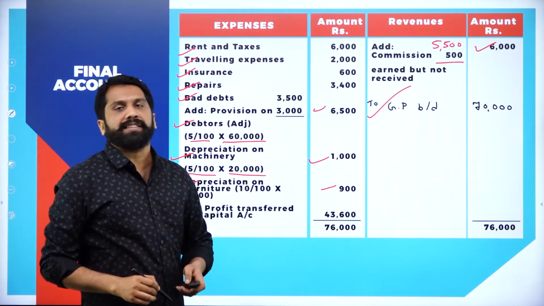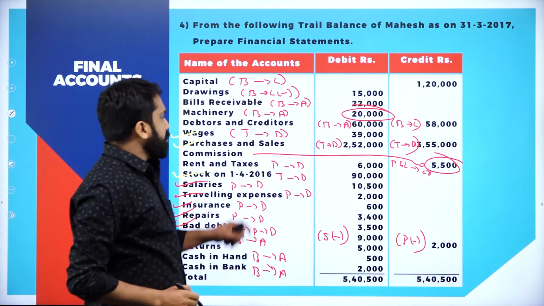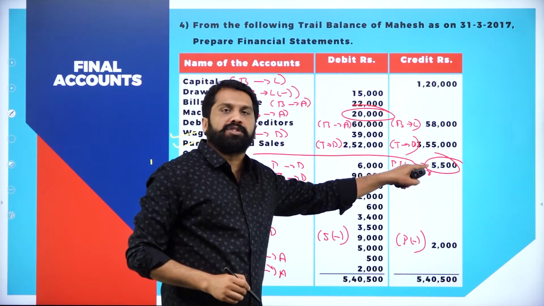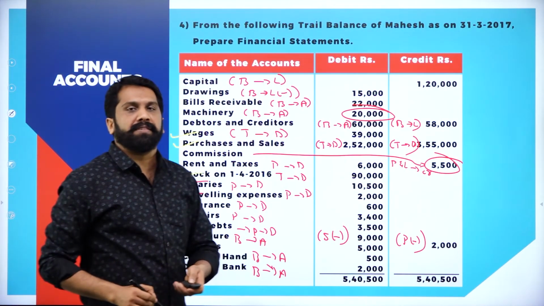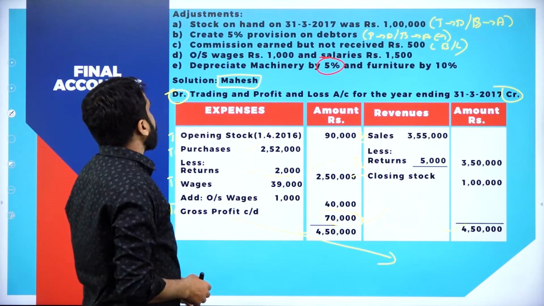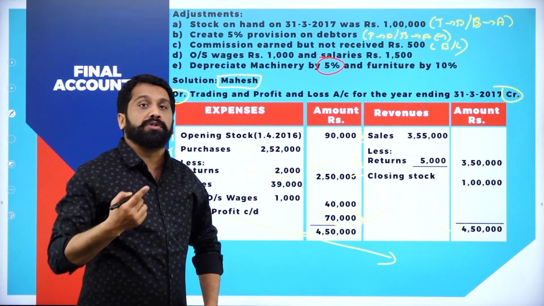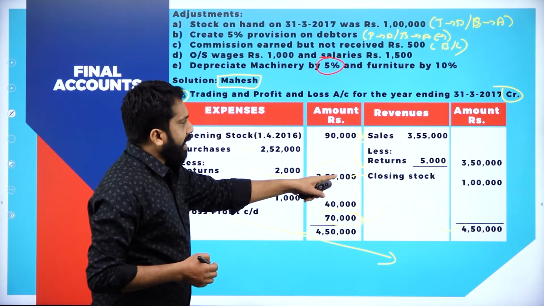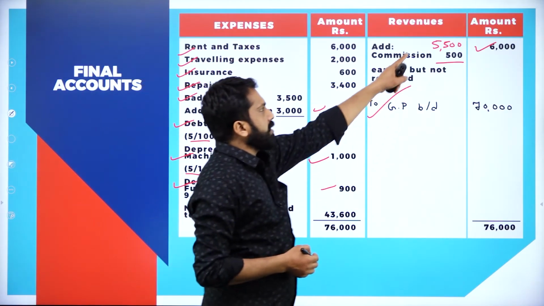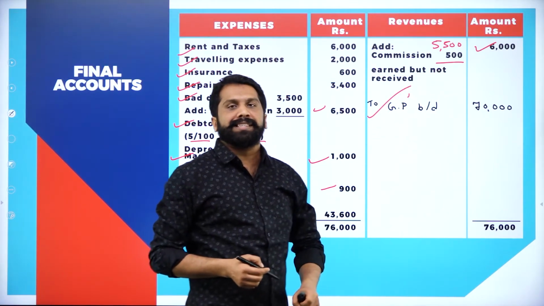How did you get 5,500? As per the question, you have commission 5,500. As per adjustment, commission earned but not received, outstanding. So we should add. If you add that, the total will be 6,000.